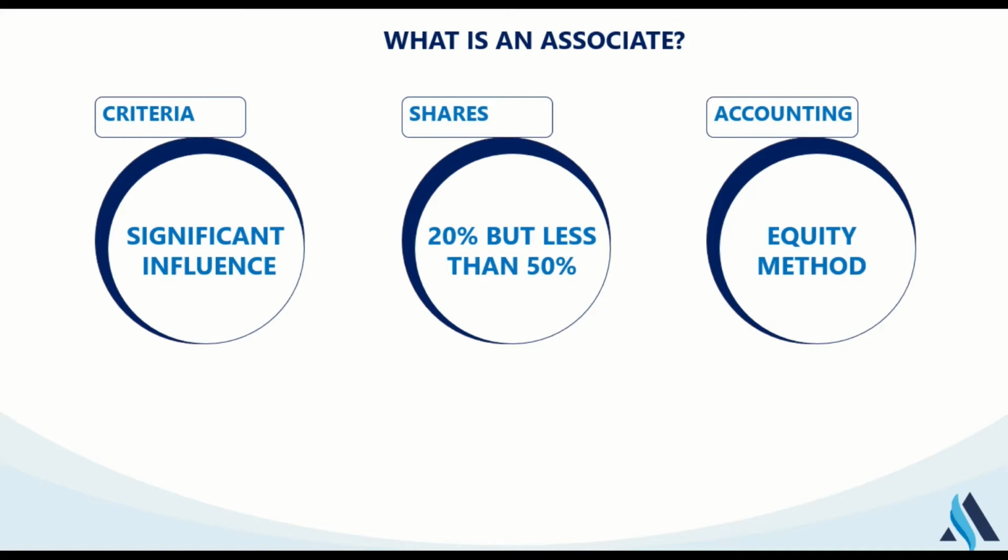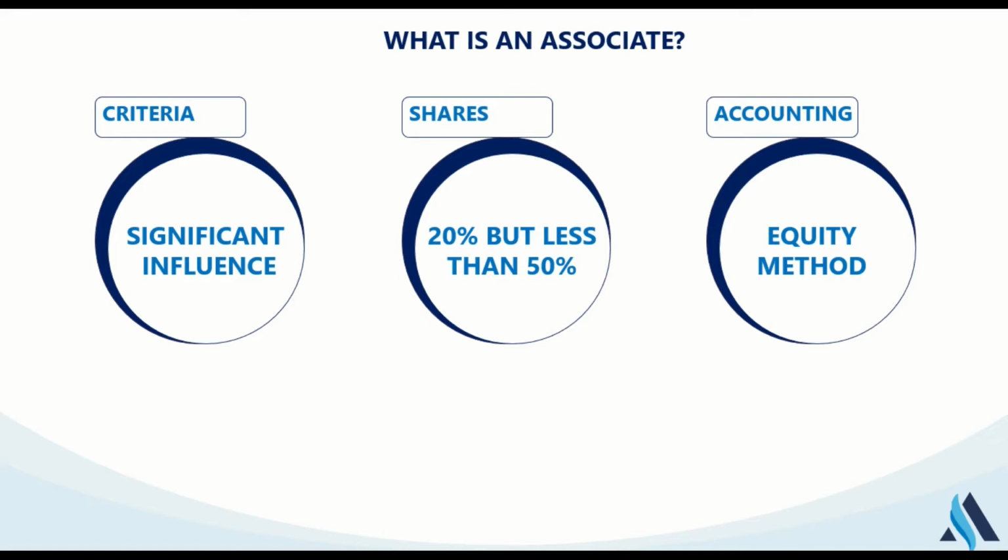But before we dwell on this properly, the first thing anybody will ask is, what do we really mean by significant influence? In as much as we have talked about it quantitatively, that if you own 20% but less than 50% of the equity share capital of another entity, we can presume that you have a significant influence.